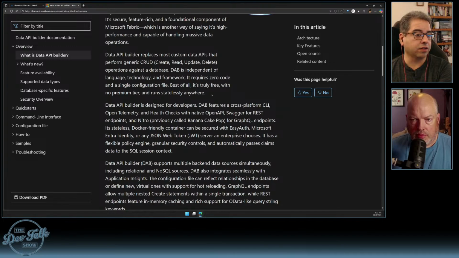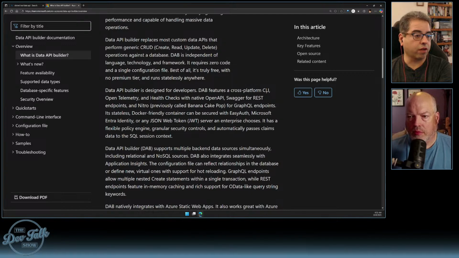I haven't gone to look at what it says on the Azure site. Best of all, it's truly free with no premium tier and runs statelessly anywhere. It features a cross-platform CLI, OpenTelemetry, health checks, Swagger for REST endpoints.